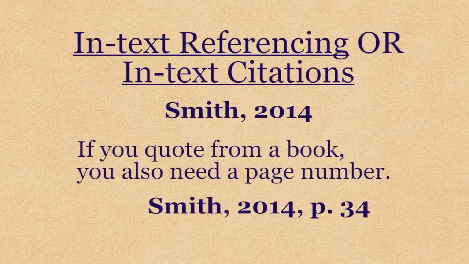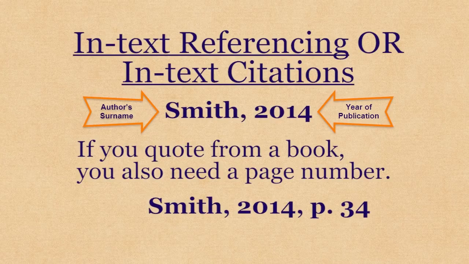You will need to refer to each item from your reference list throughout your assignment as well. This is called in-text referencing or in-text citations. An in-text citation or reference usually contains two pieces of information only: the surname of the author or authors of the source that you are using and the year of publication. The surname or surnames and the year should be separated by a comma.